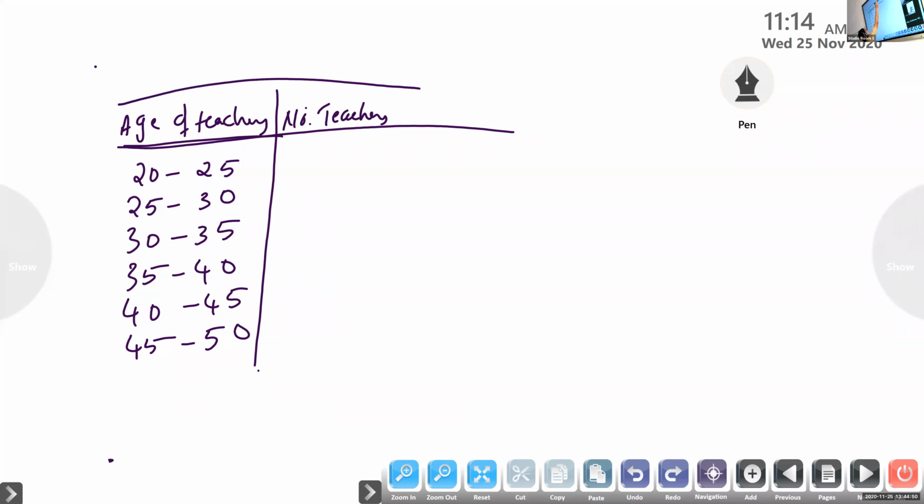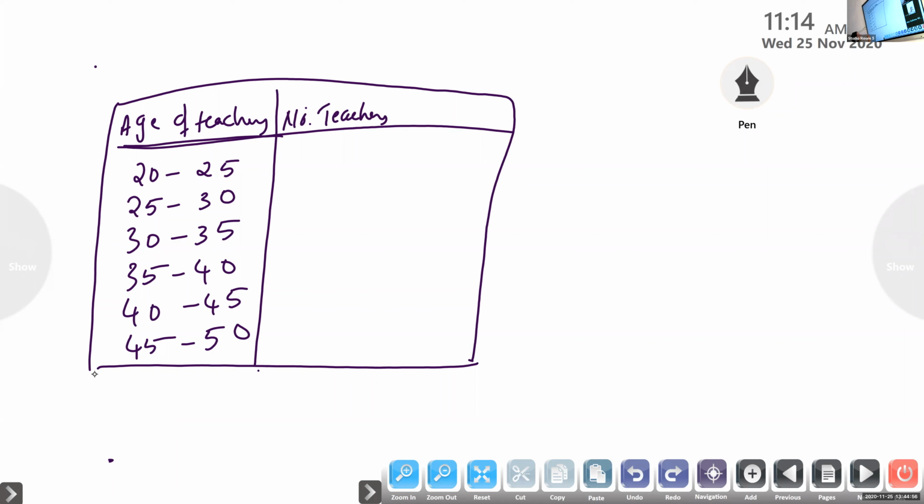Number of teachers: 4, 5, 6, 3, 2, 5. Draw a histogram to represent this data.